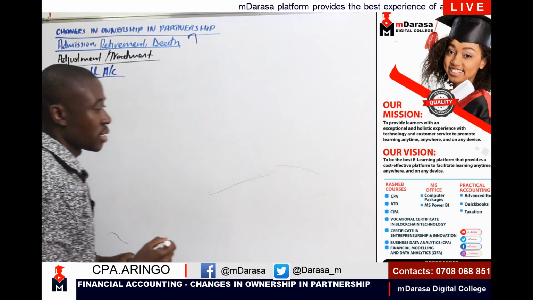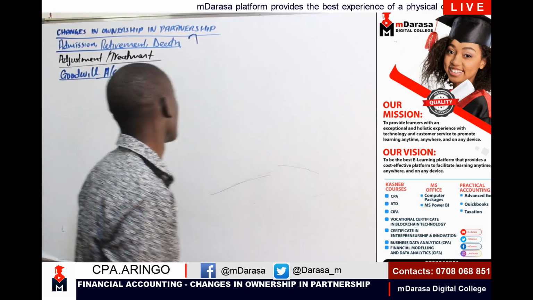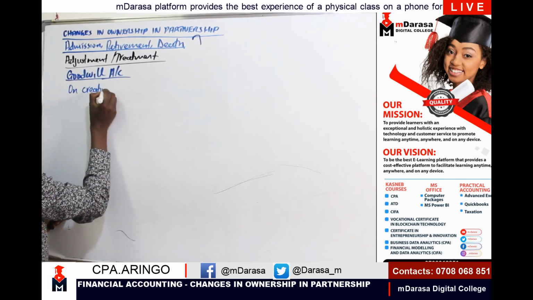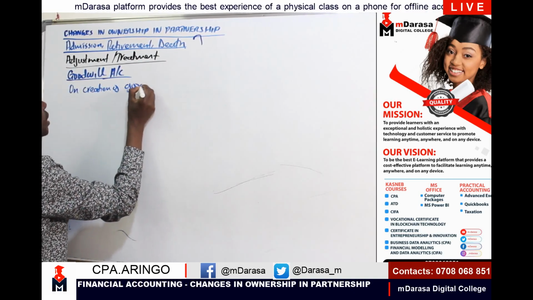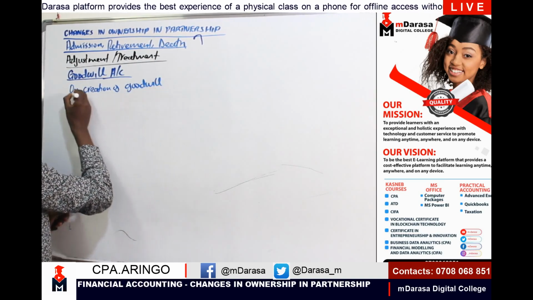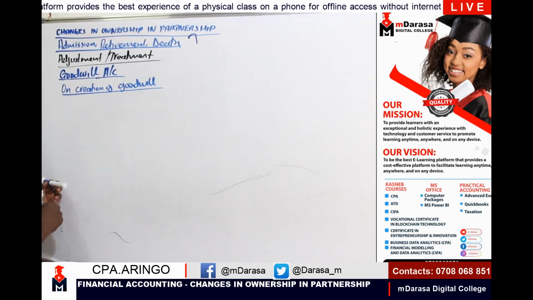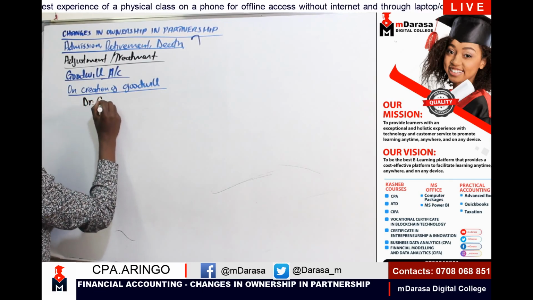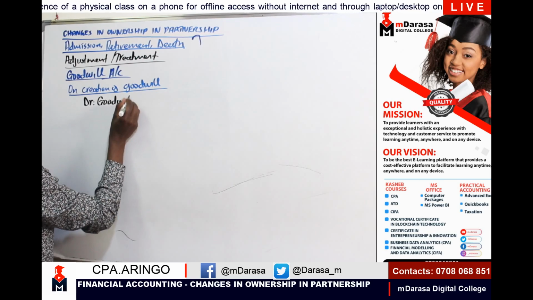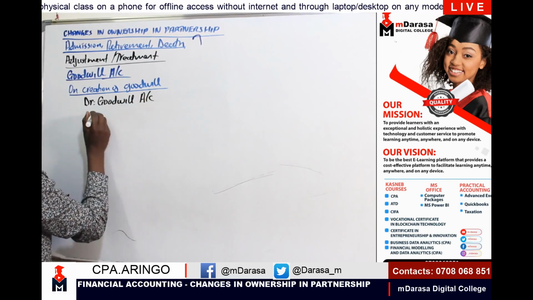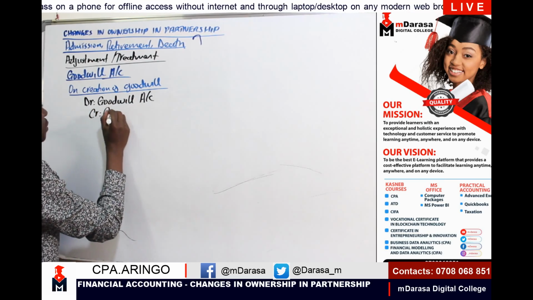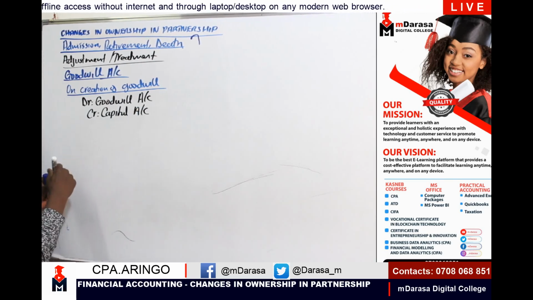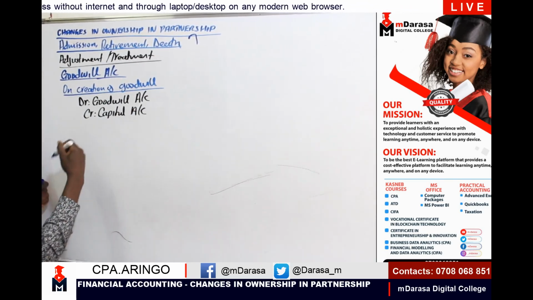So on creation of a goodwill account, what are we going to do? What you're supposed to do, my good student, is debit our goodwill account, and credit our capital account with the old profit sharing ratio.